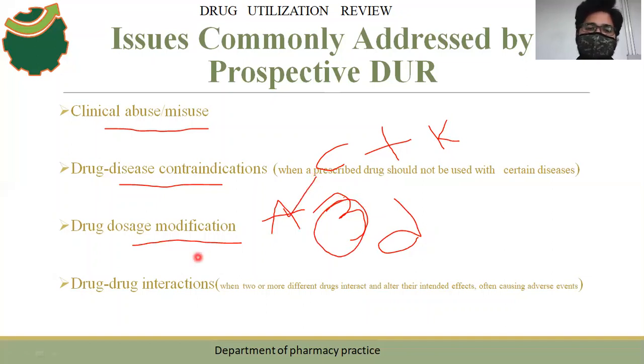And the next one is drug-drug interactions. This is one of the major problems. It's not that easy to remember these drug-drug interactions. Generally, if you have aspirin and warfarin, there is a somewhat higher chance of drug-drug interactions. That also should be checked and taken care of. Okay, so that's it for today's class.